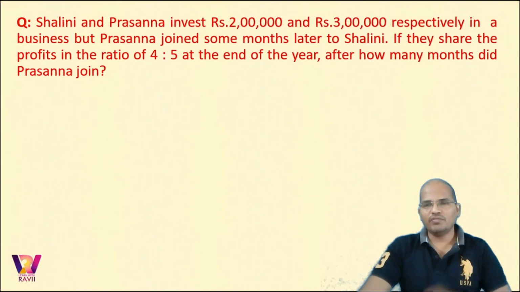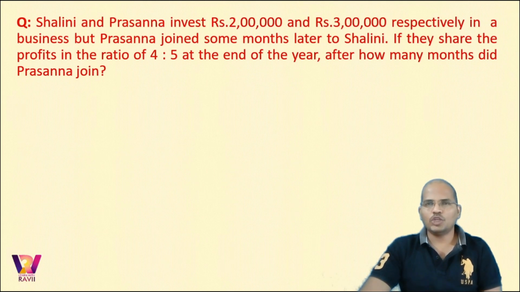Now in this question we have Shalini and Prasanna investing 2 lakhs and 3 lakhs respectively in a business. But Prasanna joined some months later than Shalini. So from this line it is clear that from the beginning Shalini was there in the business and Prasanna joined her late. So at the end of the year, if they share the profit in the ratio of 4 is to 5, then after how many months did Prasanna join the business?